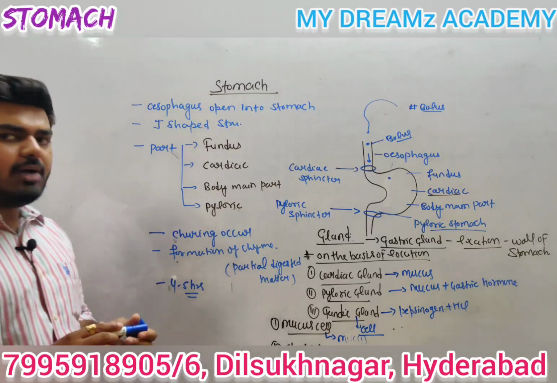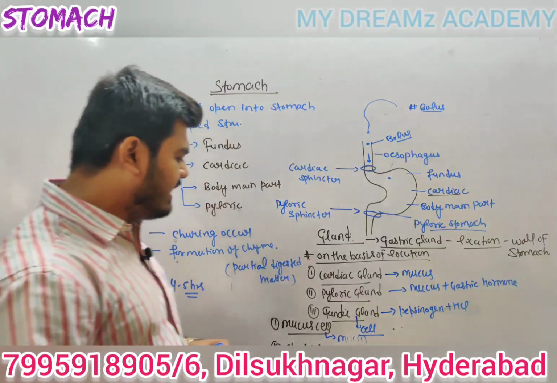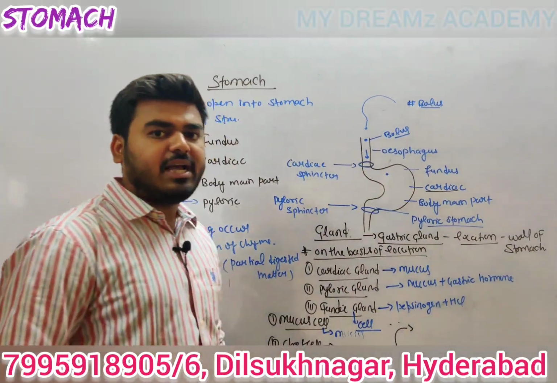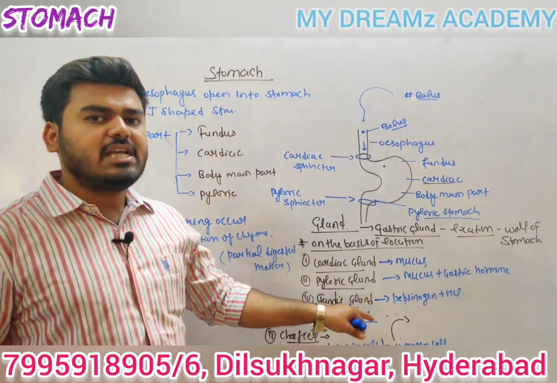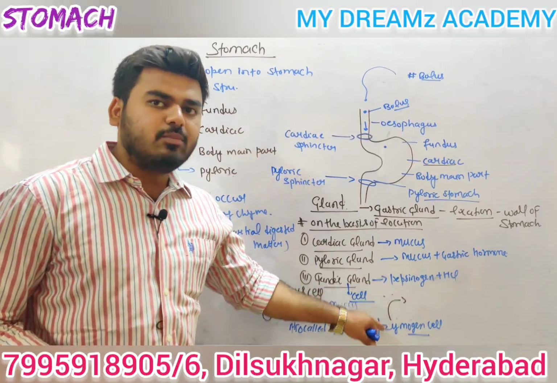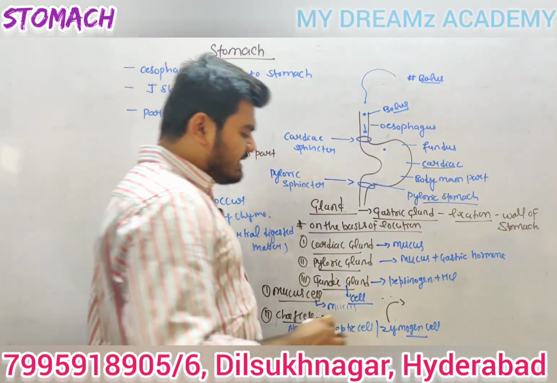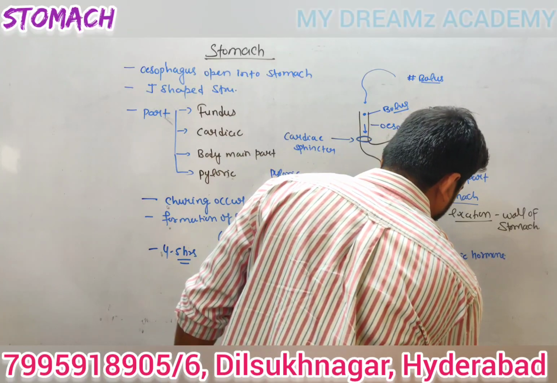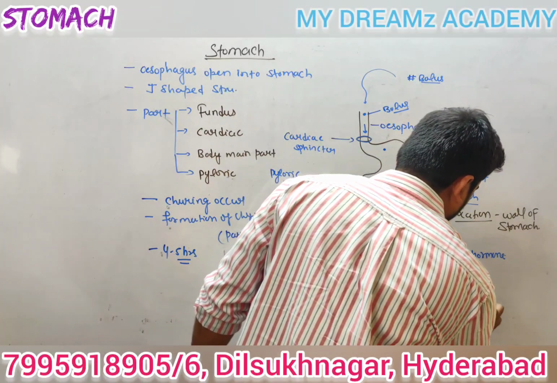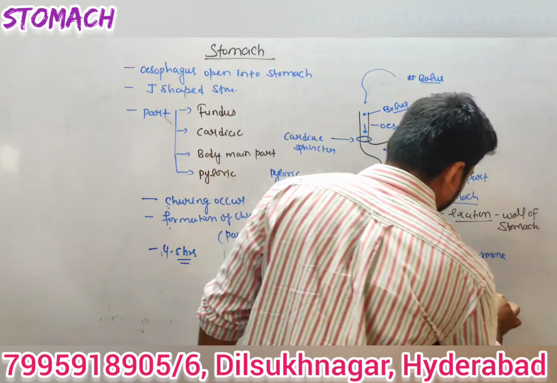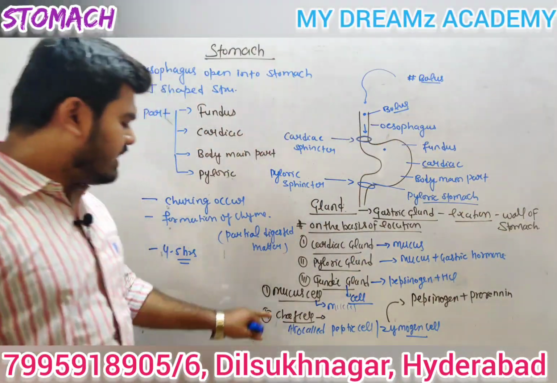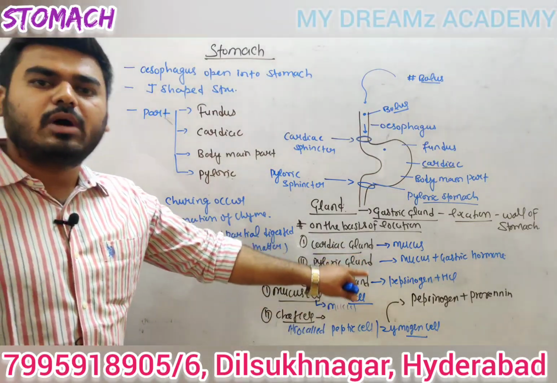Now what is the role of the peptic cell or zymogen cell, guys? The chief cell or zymogen cell secretes pepsinogen plus prorenin. Pepsinogen as well as prorenin is secreted by the chief cell, zymogen cell or peptic cell.